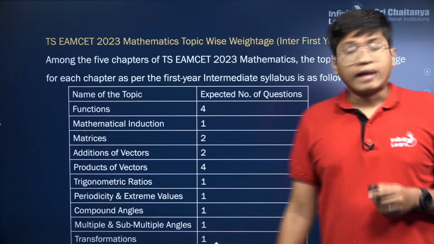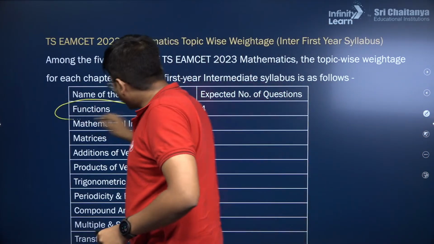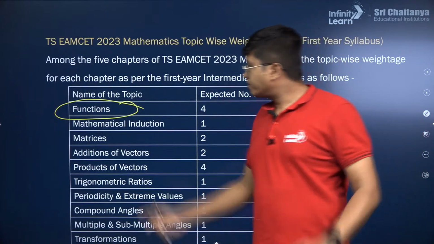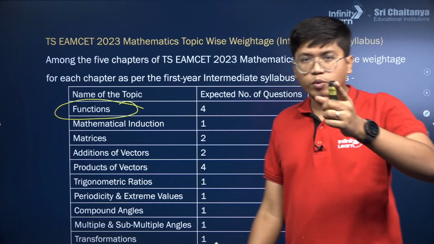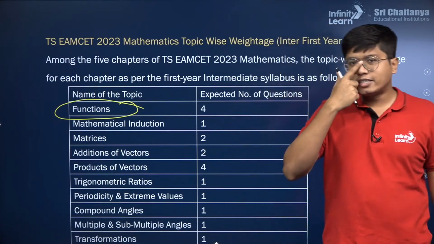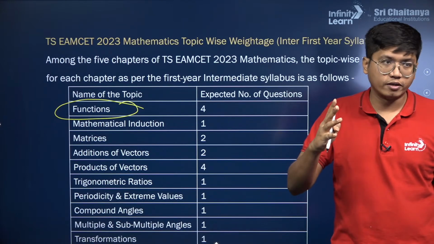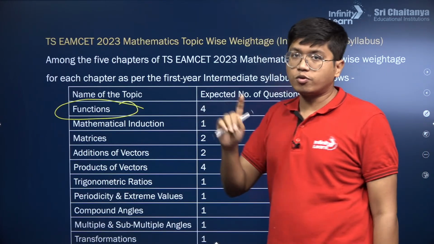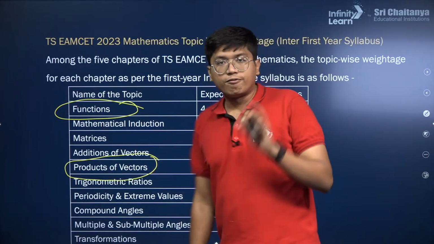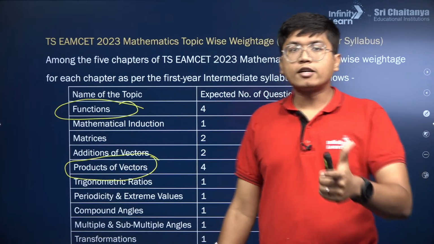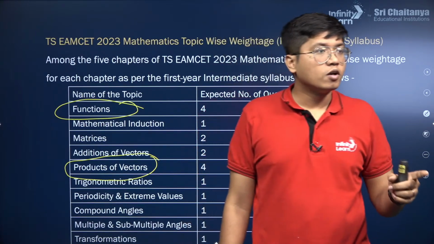Next up we have functions, which again has the highest weightage. This becomes a very important chapter, because it's a part of algebra itself. In physics we saw the variation was very little, just 1 mark, 2 marks, but functions suddenly has 4 questions expected out of it. So it's one of the most important parts that you can do from maths. As for the rest, in vectors focus more on the products: dot products and cross products, and even the scalar triple product become important.